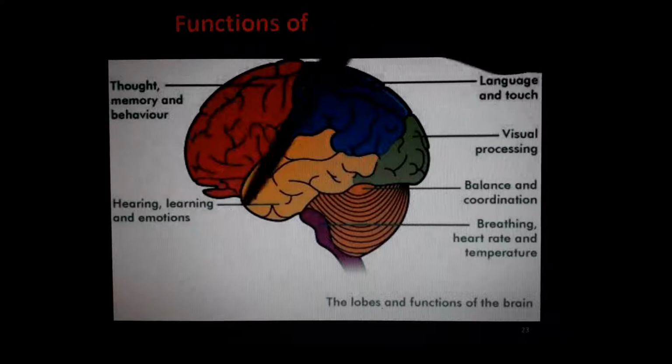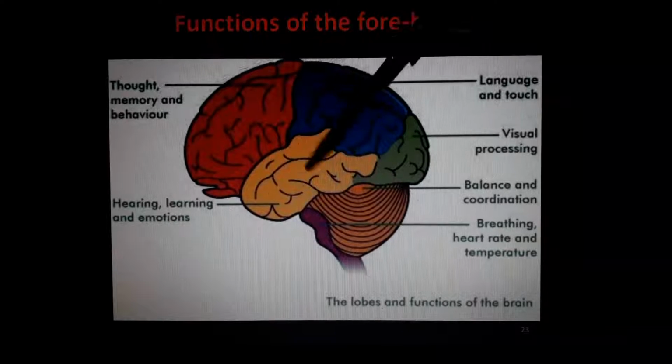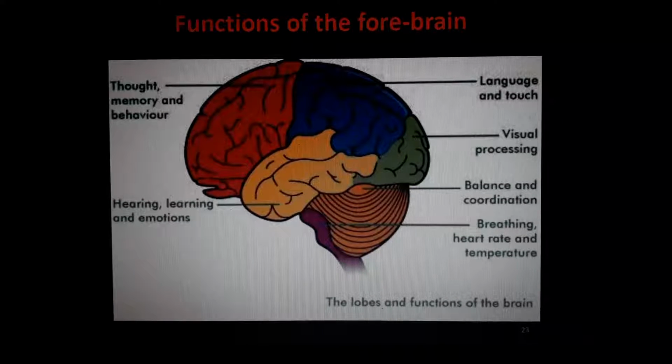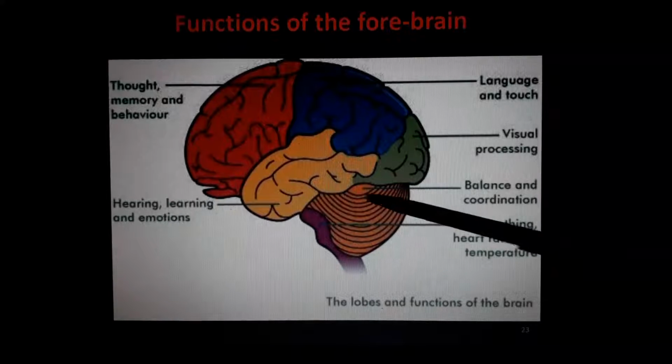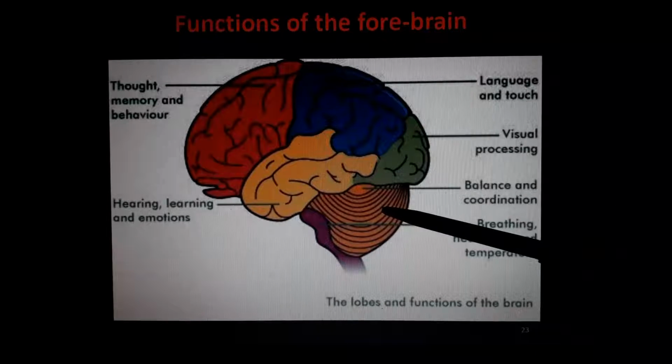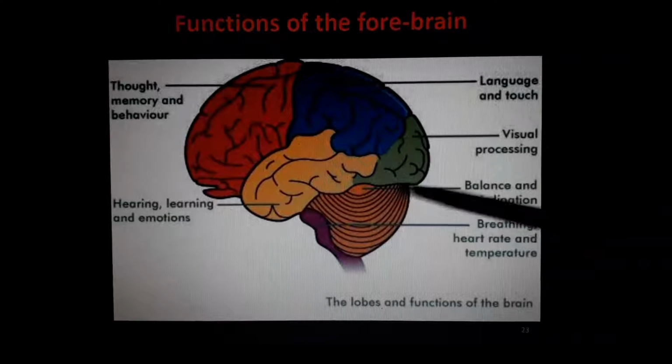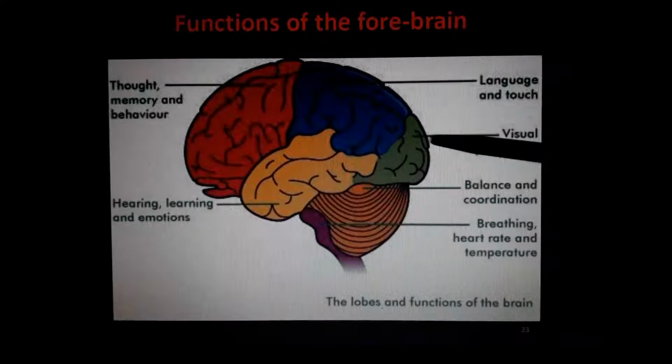Hearing, learning and emotions are in some part of the hindbrain and midbrain. Balancing and coordination is done through here. Understand? Cerebrum, balancing, that we will study. Don't worry, I am not finishing it. We will study in detail.